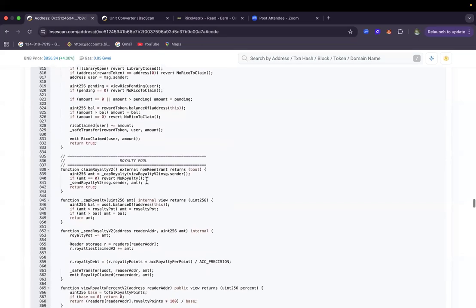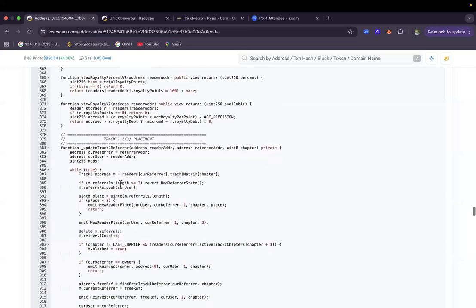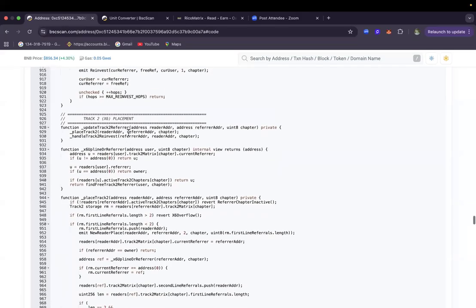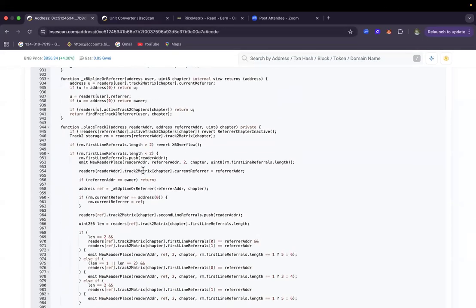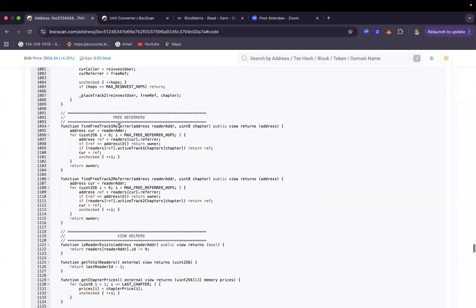Then the royalty pool logic. You can see how the royalty pool logic works. Then the 3x matrix. This is the logic for the 3x matrix. This is the logic for the 6x matrix. So everything is transparent, ladies and gentlemen. So if you scroll down,